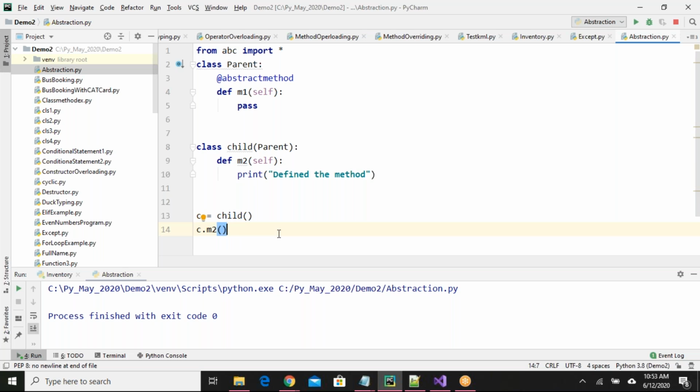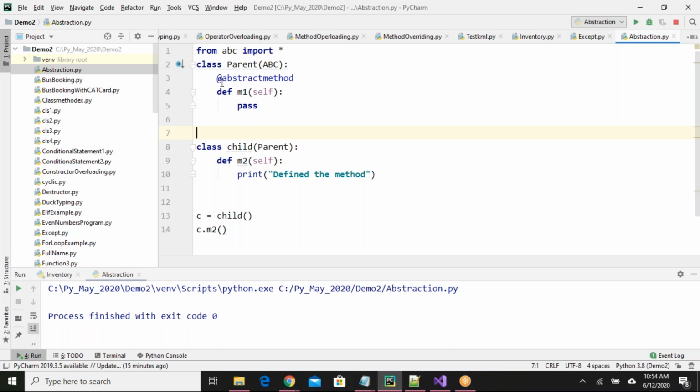So if I want to make it an abstract class, I have to import ABC, the class which is available inside the ABC module. I have to inherit it in my parent class so that it will become an abstract class. I had written one abstract method inside the parent class previously, but now I want to make the parent class also an abstract class.